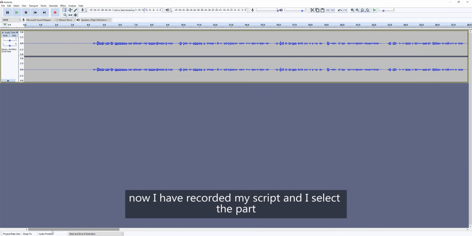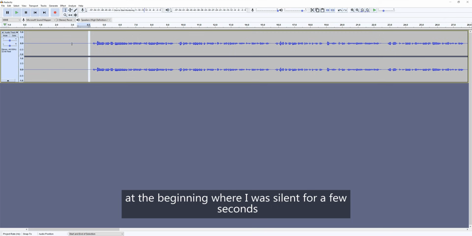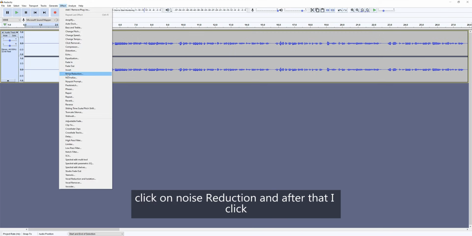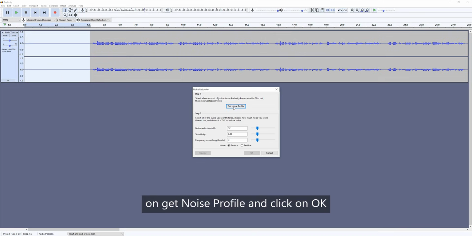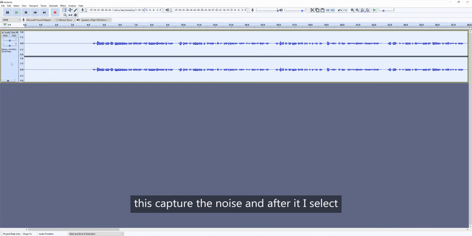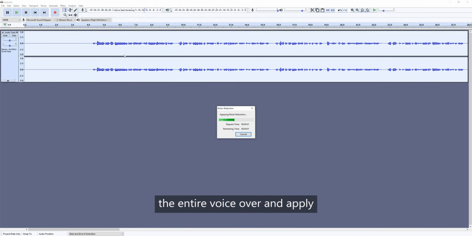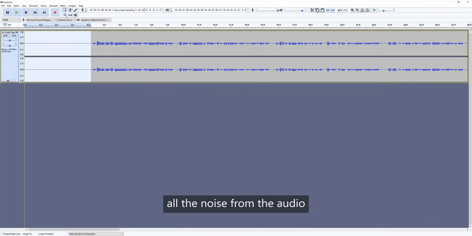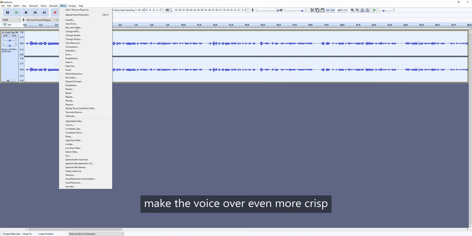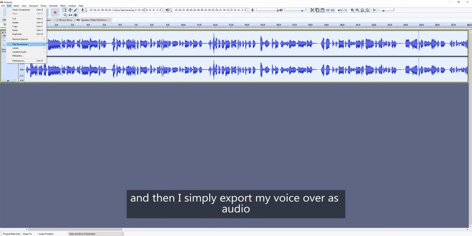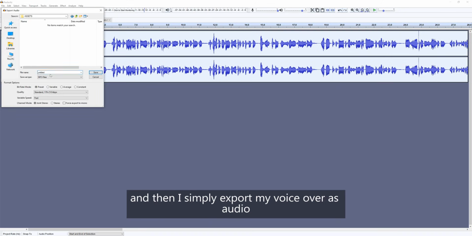Now I have recorded my script and I select the part at the beginning where I was silent for a few seconds. Then I click on effects at the top, click on noise reduction, and after that I click on get noise profile and click on OK. This captures the noise, and after it I select the entire voiceover and apply noise reduction, which removes all the noise from the audio, making the voiceover even more crisp. I apply a compression effect to it and then I simply export my voiceover as audio.